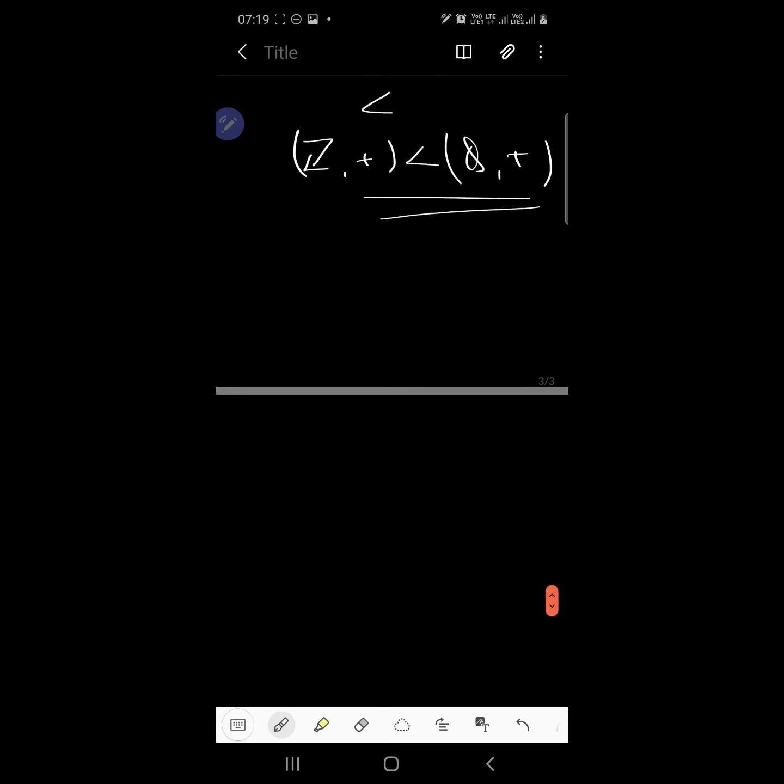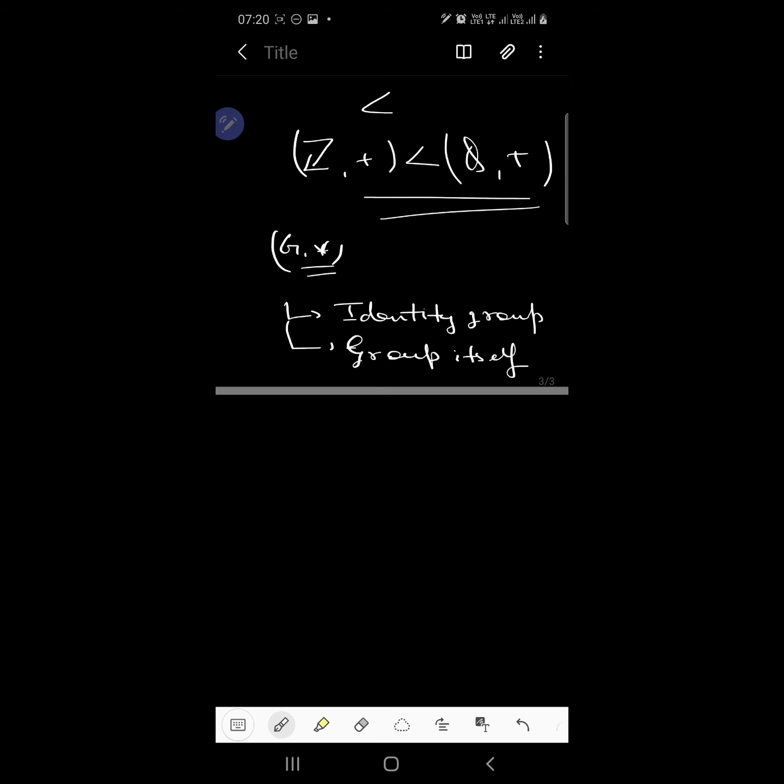Now let us talk about improper or trivial subgroups and proper subgroups. So what are improper subgroups? See, if I have a group (G, star), then there are at least two subgroups, one of which is the identity subgroup and the other is the group itself.